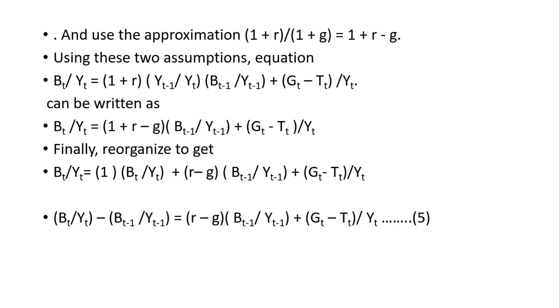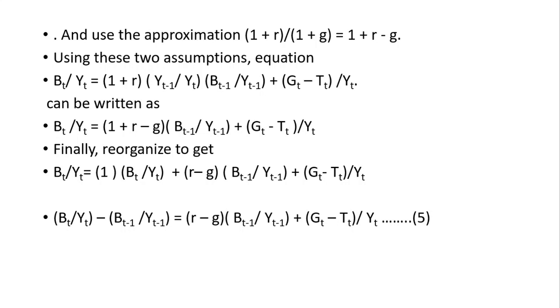Finally, we reorganize. We take (1 + r - g) Bt-1/Yt-1 as 1 into Bt-1/Yt-1 plus (r - g) Bt-1/Yt-1, plus (Gt - Tt)/Yt.